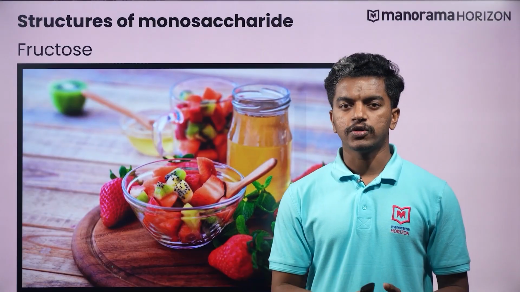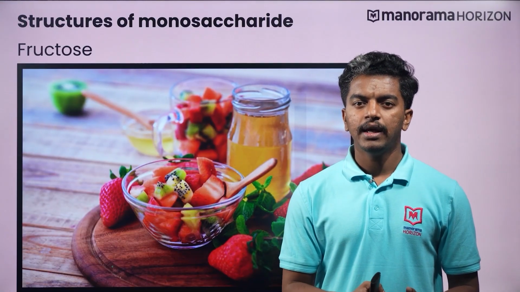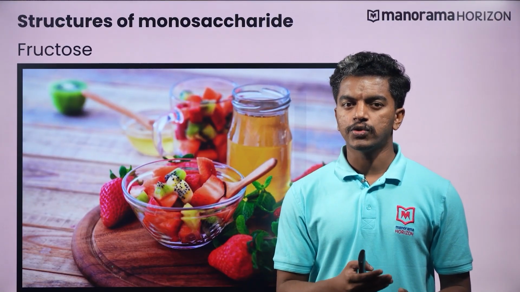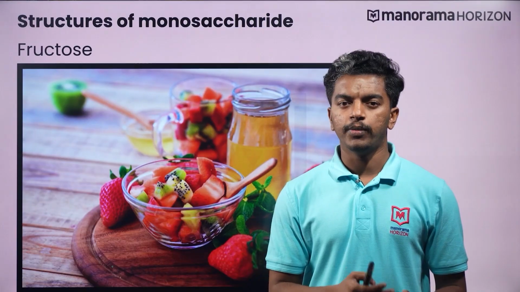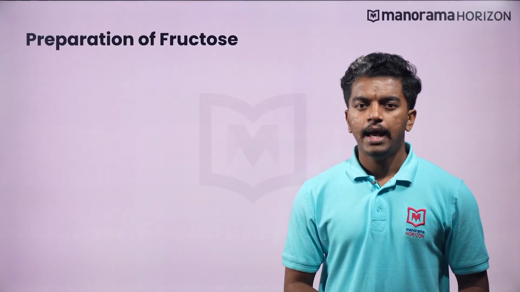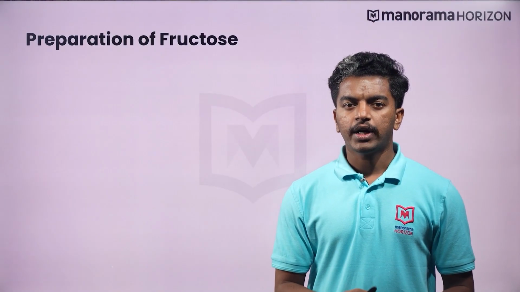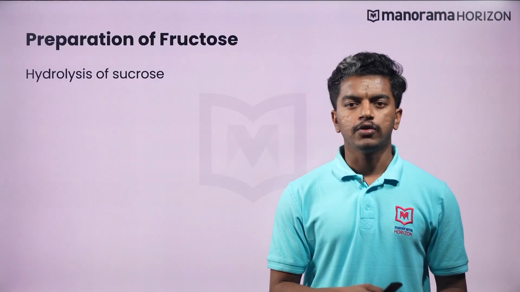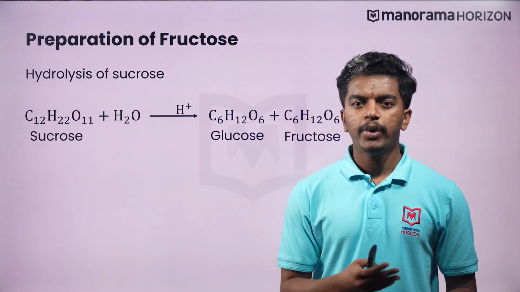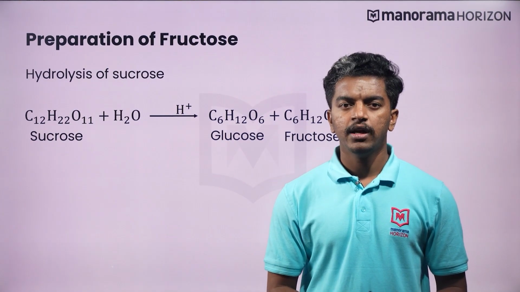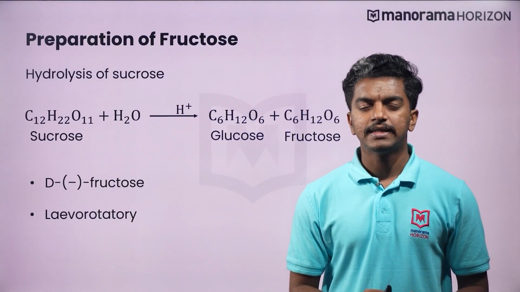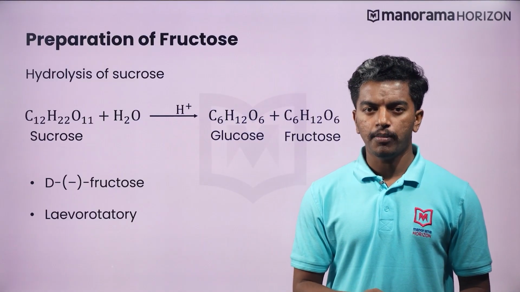Fructose is a natural monosaccharide found in fruits, honey, and vegetables. You might have heard of the use of honey as an instant source of energy in the Ayurvedic system of medicine. Well, let us see how fructose can be obtained. As mentioned in the previous video, fructose is obtained by the hydrolysis of sucrose, that is, reaction of sucrose with water and breaking it down into small molecules like fructose and glucose. Here, fructose belongs to the D series and is a levorotatory compound.